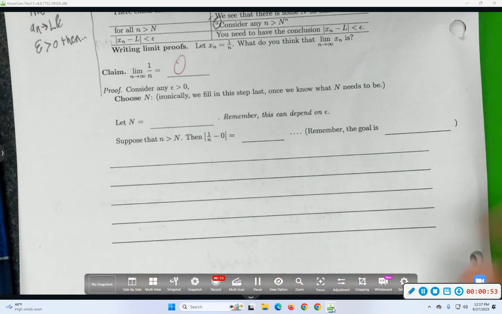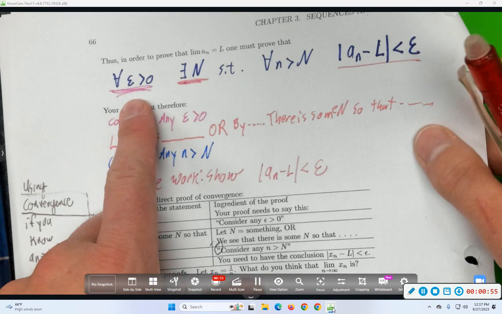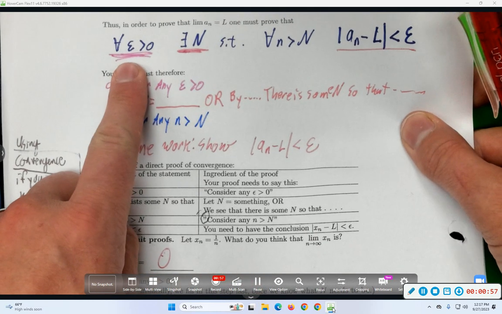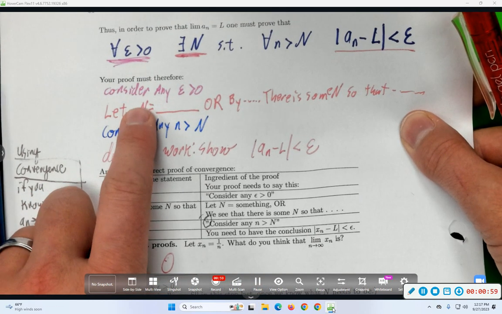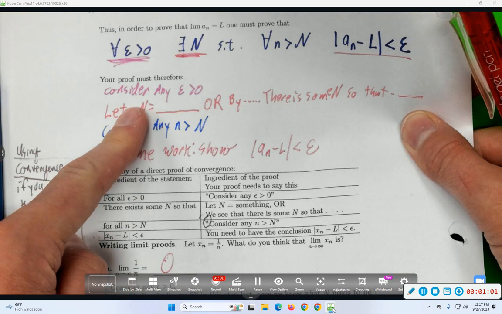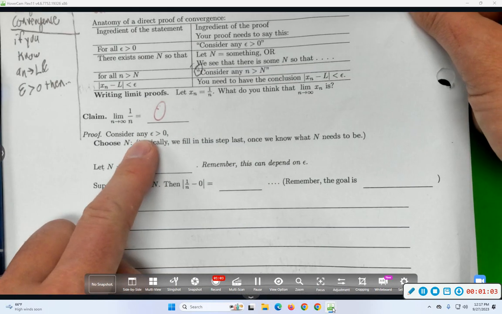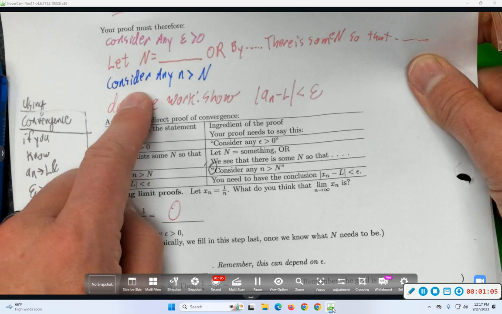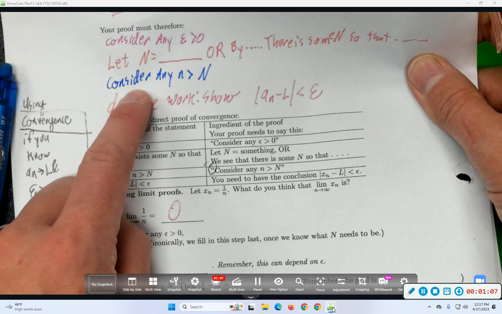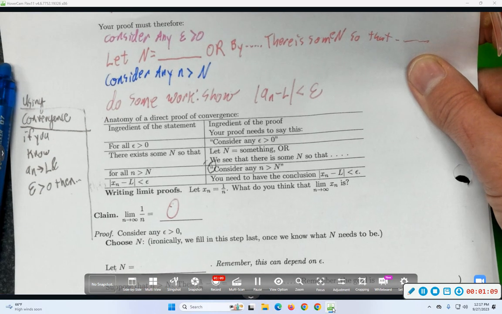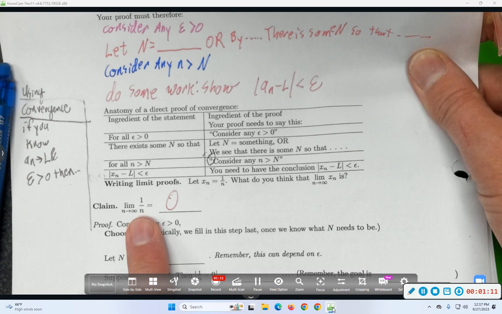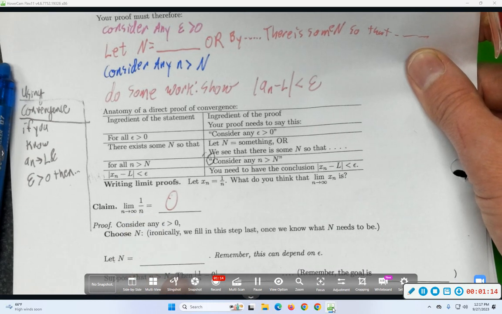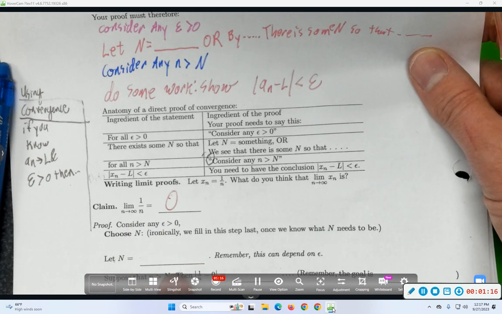Let's actually come up with a proof. So I need to prove a universally quantified statement. I need to prove this line up here. So the first thing I need to do is start with: consider any epsilon bigger than 0. Now, I need to come up with a choice for big N. And this is an explicit function. I have a formula for it, so probably I can get a formula for big N.